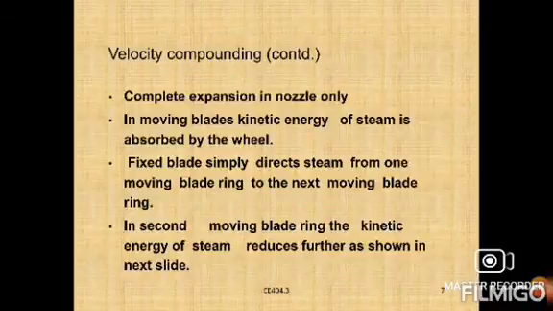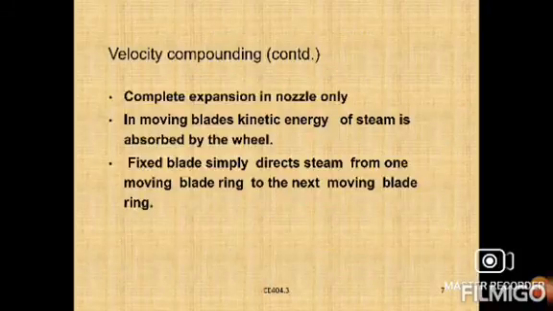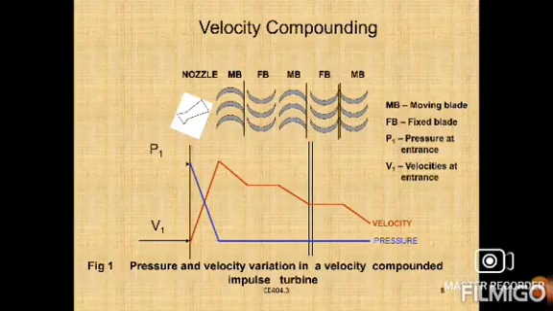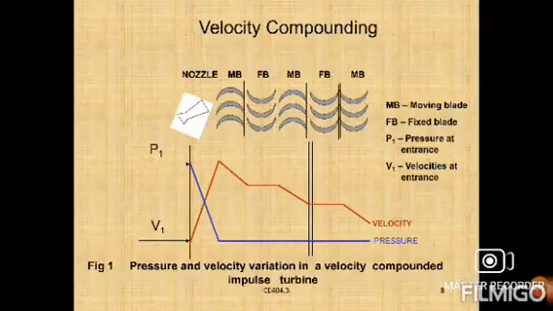Next slide. In velocity compounding, you can observe here: first one nozzle is provided, and second is the moving blade. Next a fixed blade, next a moving blade, next a fixed blade. MB means moving blade, FB means fixed blade. P1 is the pressure at entrance, inside the boiler. The pressure of steam is maximum and the velocity is minimum.